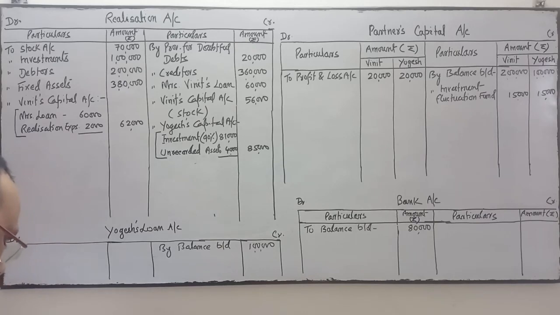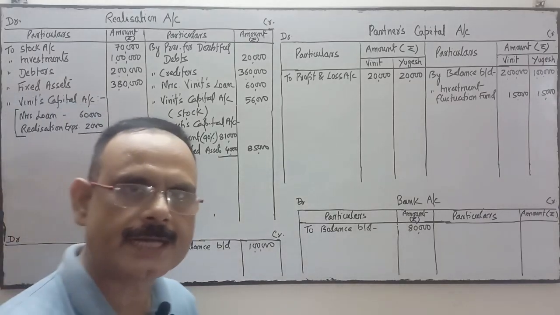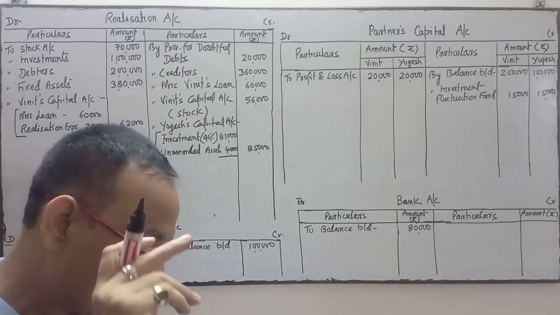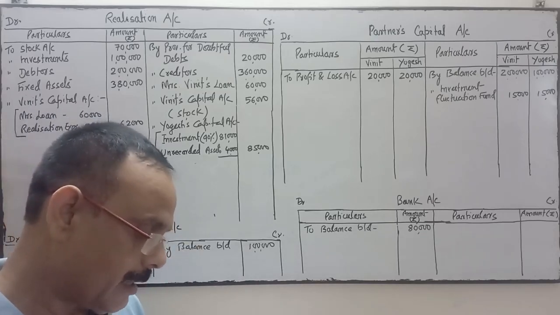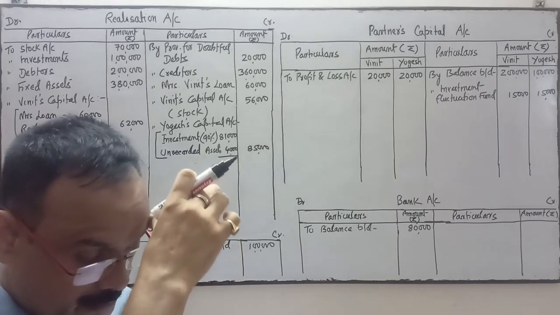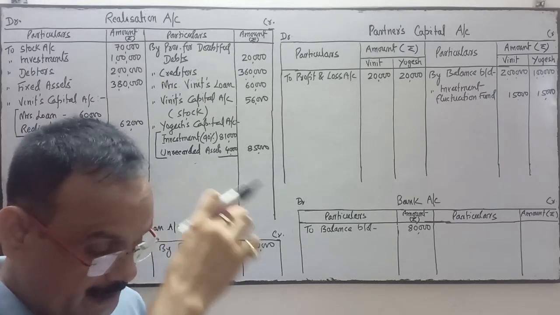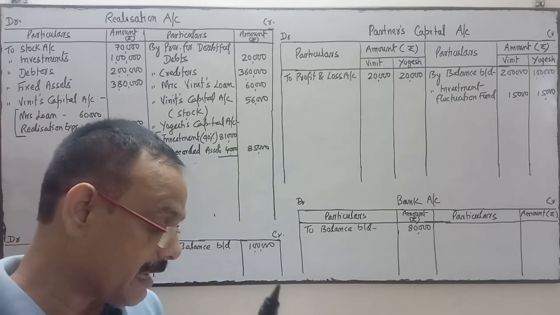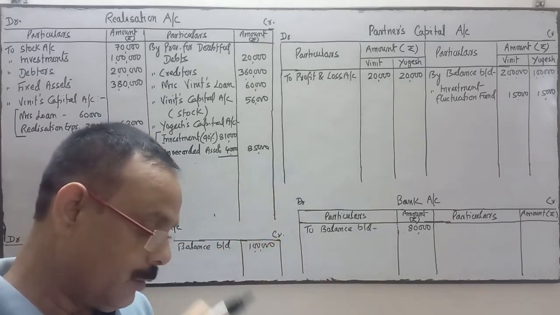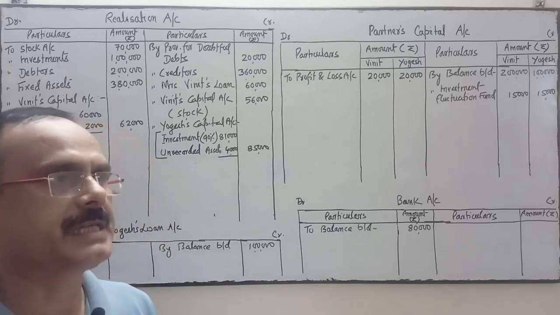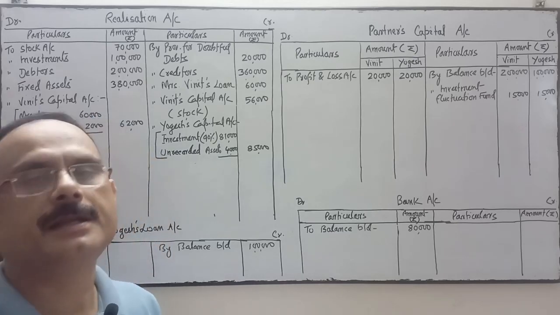Now come to point number C, debtors. Sunil is one of the debtors of rupees 50,000. He had to pay the amount 3 months after the date of dissolution. He was allowed a discount of 5% for making the payment immediately.